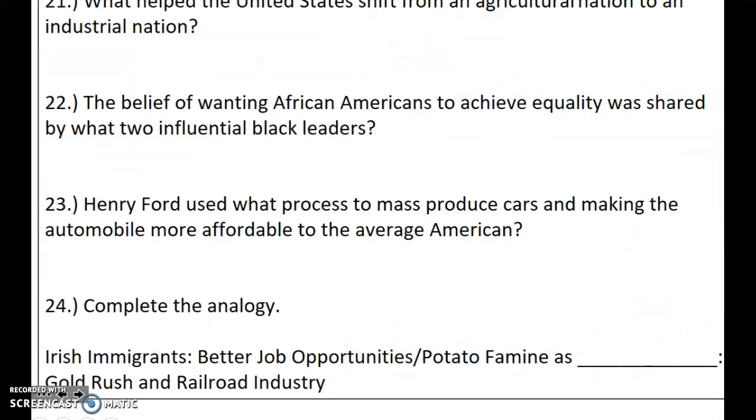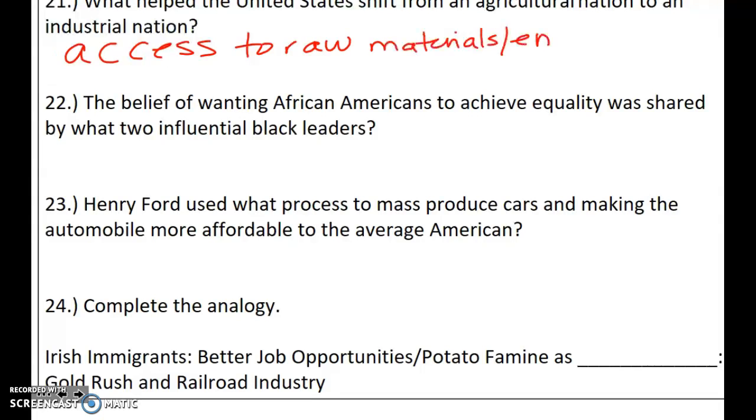Okay, 21. What helped the United States shift from an agricultural nation to an industrial nation? There are a lot of factors. Access to raw materials and energy, like coal, oil, water, wood, zinc, iron, those type of things. Another thing that helped it shift to an industrial nation is the growth of industry in general.